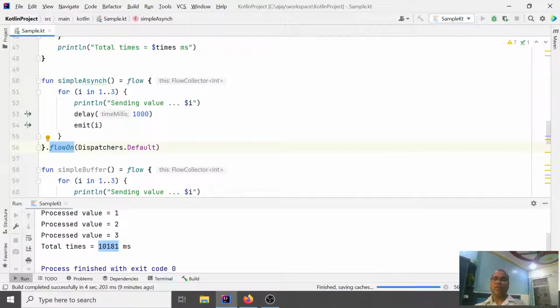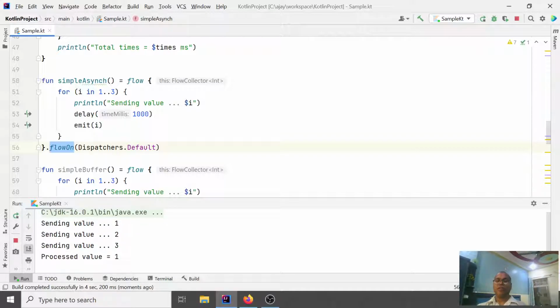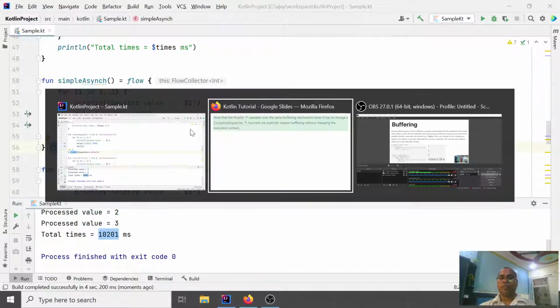So internally flowOn also uses the same mechanism of buffering. It just starts a different coroutine here, and you are sending the calculated values. Now you are getting the same output, the same 10 millisecond time. So this is a different way you can run your flow asynchronously, not sequentially, in a different coroutine.